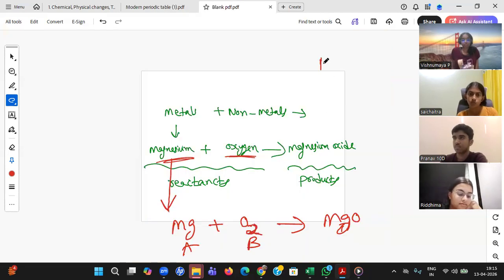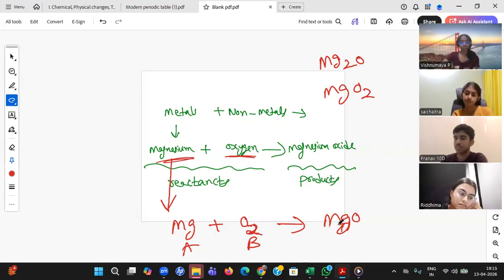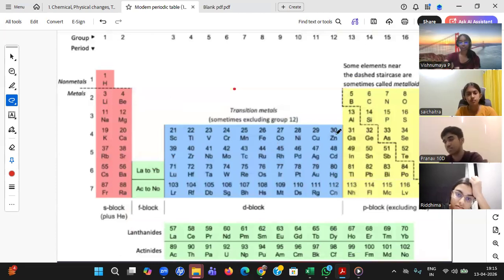Now comes the story, sir. Why it is MgO? Why it is not Mg2O? Why it is not MgO2? Yes, Vishnumaya. Why these two are wrong? Why this is right? Because, sir, it's balanced that way. Balance the equation. Still this is unbalanced. You have to see left side 2 oxygen, right side 1 oxygen. Not balanced. Okay. Take this help, student. This is very, very important to write any molecule formula, any compound formula.